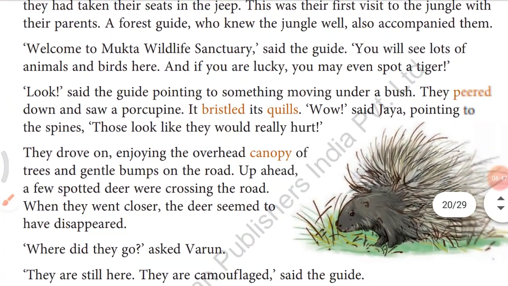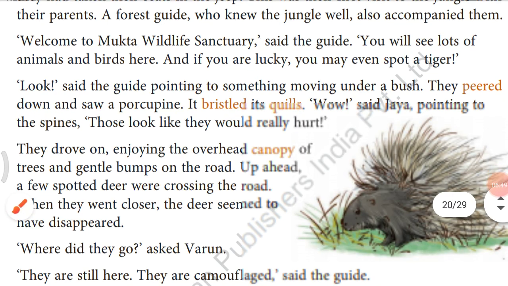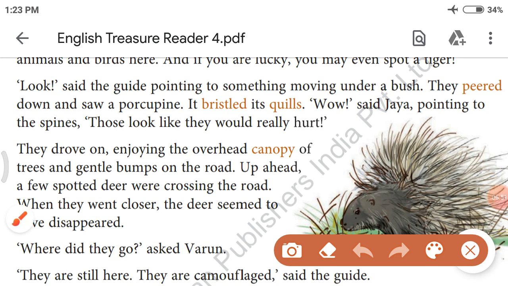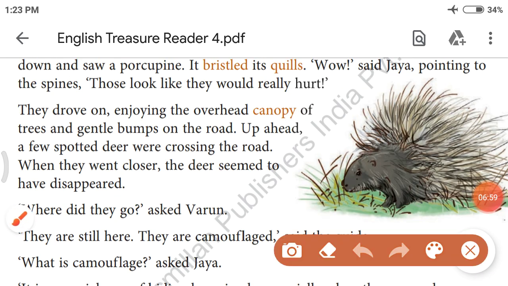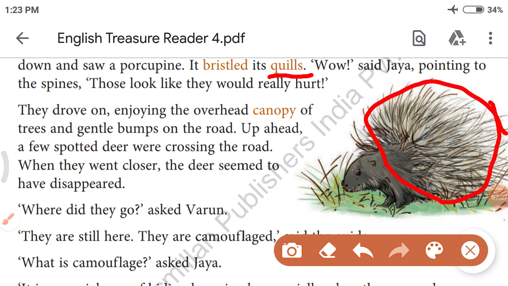Now let's see what happens. It bristled its quills. Bristled means stood upright and quills means thin sharp spines on a porcupine's body. You can see here. Thin sharp spines stood upright like this. Right?